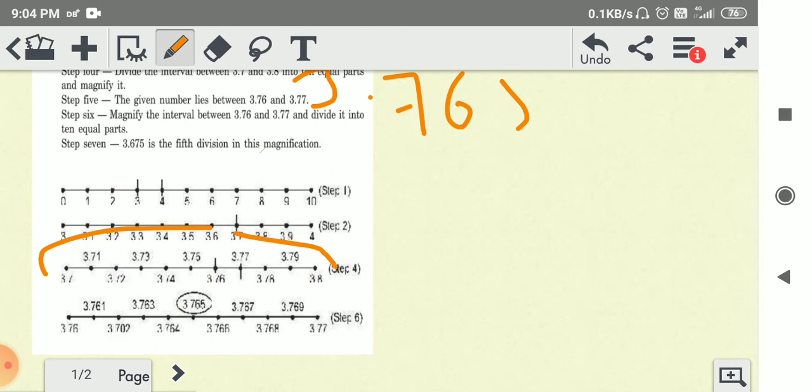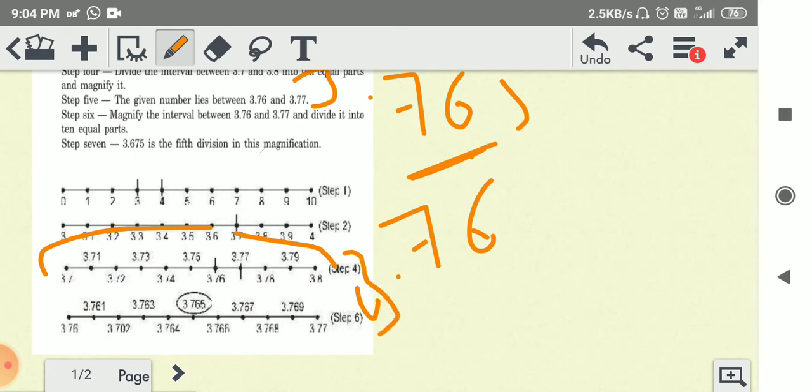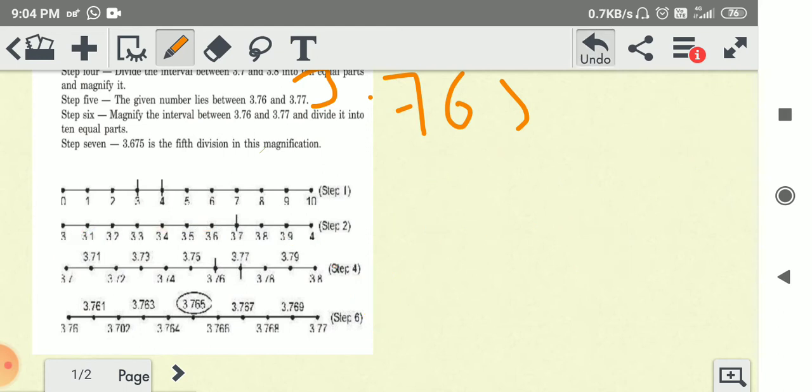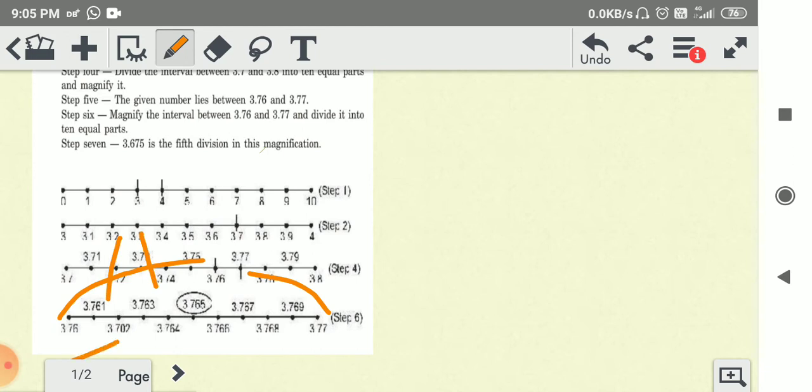So now 3.76 is between 3.76 to 3.77. Okay, 3.77. So we are taking 3.76 to 3.77 and here again divide it into 10 parts: 3.761, 3.762, 3.763, 3.764, 3.765, 3.766, 3.767, 3.768, 3.769, 3.77.